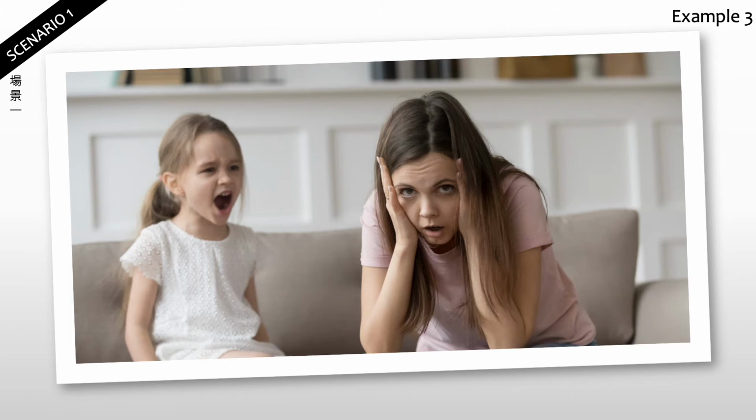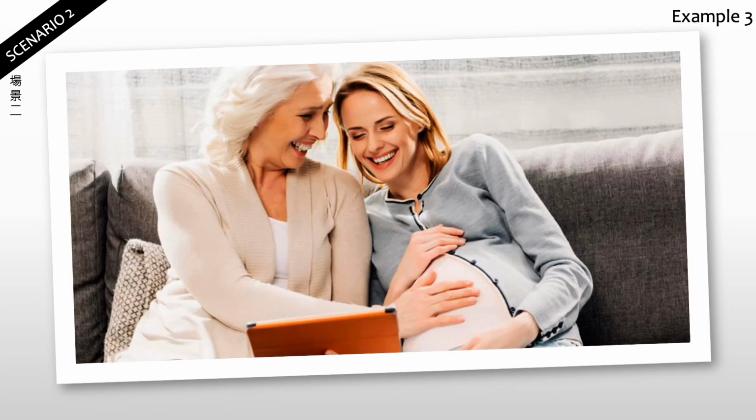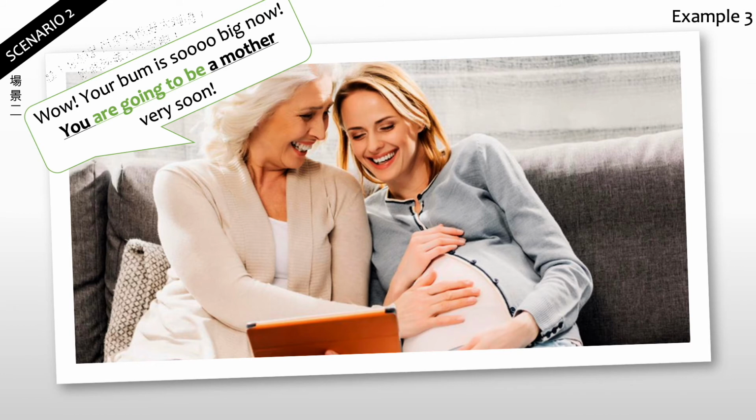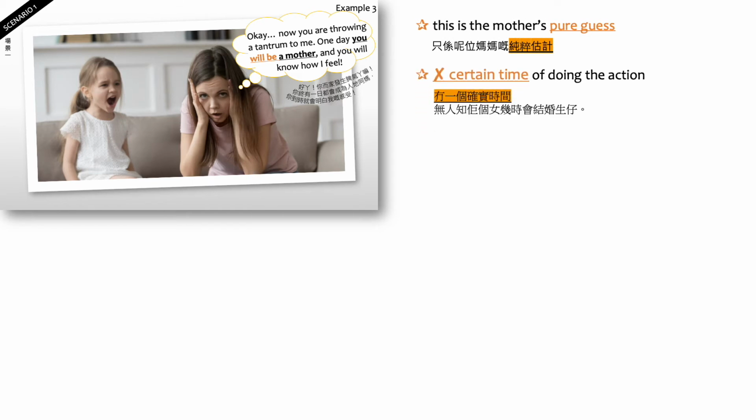In this scenario, you can see the mother is getting mad at her daughter and she thinks, okay, now you are throwing a tantrum to me. One day, you will be a mother and you will know how I feel. In the second scenario, this mother on the left, she says, wow, your bum is so big now. You are going to be a mother very soon. So it's a totally different scenario. When you compare, you can see in the first one, it's just the mother's pure guess. She doesn't know when her daughter is going to be a mother. It should be in the distant future, right?